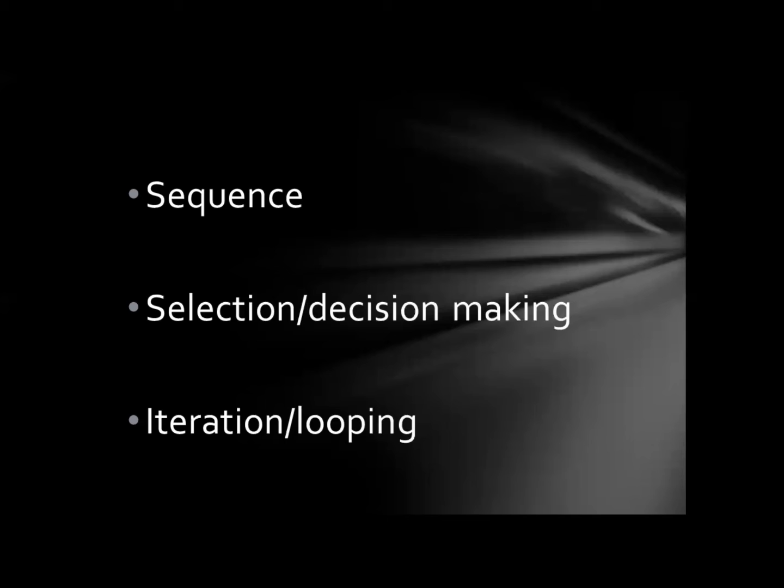So now we are going to concentrate today on the selection construct. What do you mean by selection construct? When do we select? Only when we have a choice. If you have only one option, we don't call it a selection. You have to go for that option. Whereas when you have more than one option, you select either this or that. In that case, you are making a decision, right? Whenever there is decision making involved, you are selecting, and we will have more than one option to do.